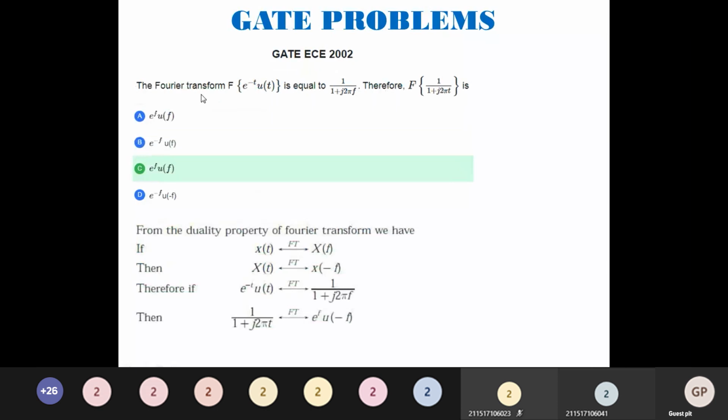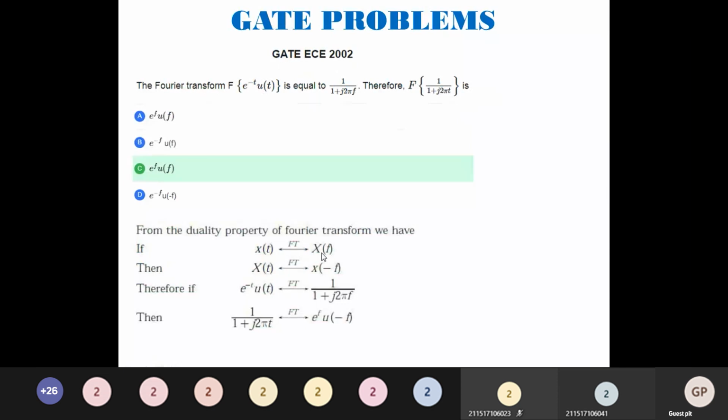The Fourier transform of e power minus t u of t is equal to 1 divided by a plus j 2 pi f. Therefore, what is the Fourier transform of 1 divided by 1 plus j 2 pi t? This is what they are asking. Very simple. We have to go for the duality property and we will try to find the answer to this.